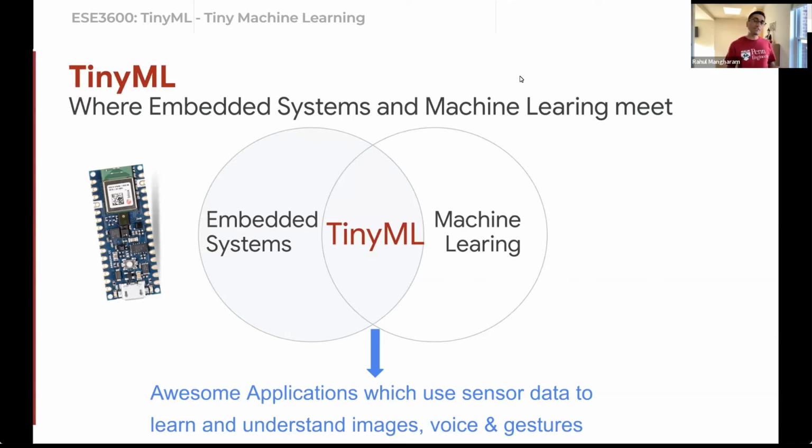Now, what is machine learning? Well, machine learning is a subfield within AI, or artificial intelligence, that uses a lot of data to infer interesting patterns about new data that it's seeing. Together, the intersection of embedded systems and machine learning is going to unlock a whole new world, the world that I'm going to introduce you to in this course.